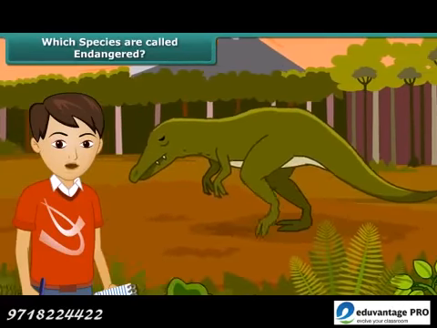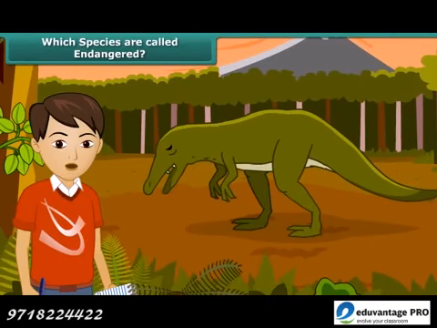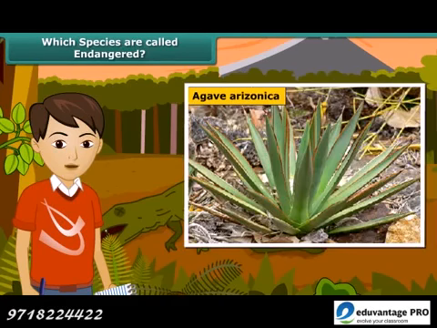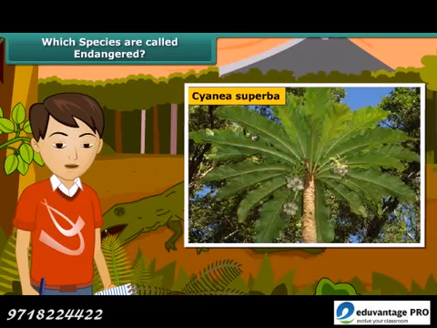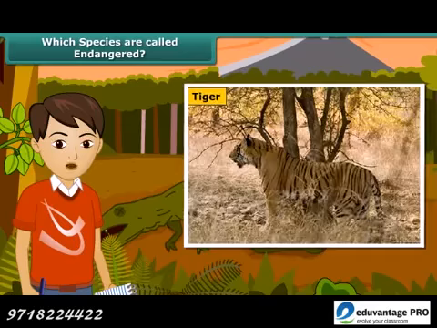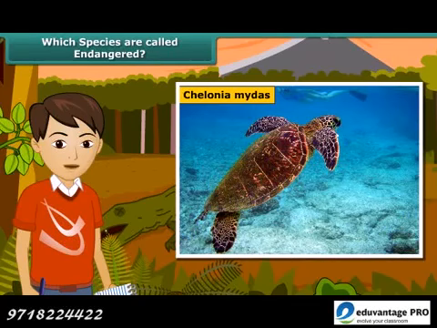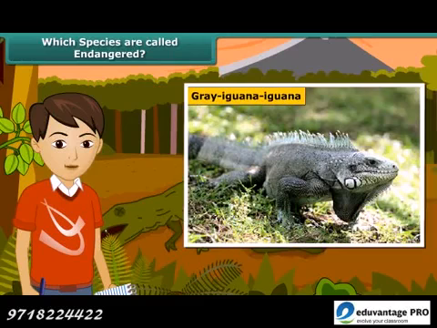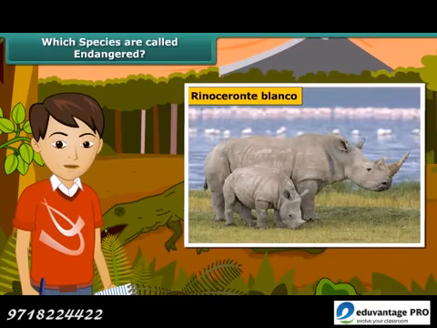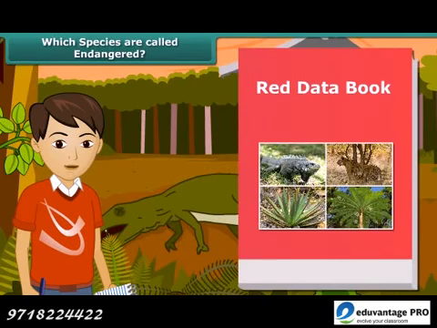You must have heard about dinosaurs. They existed hundreds of years ago, but are extinct now. Many of the animals and plants have become extinct, whereas some are on the edge of extinction. Species whose numbers are diminishing to a level that they might face extinction are known as the endangered species. Survival of some animals has become difficult because of disturbances in their natural habitat. You would be wondering if there is any record of the endangered species. Well, Red Data Book is the source book which keeps a record of all the endangered animals and plants.